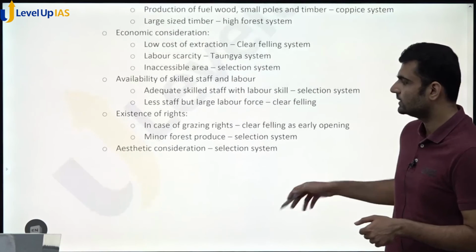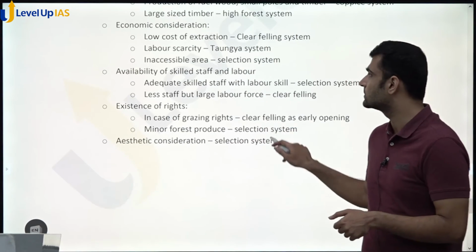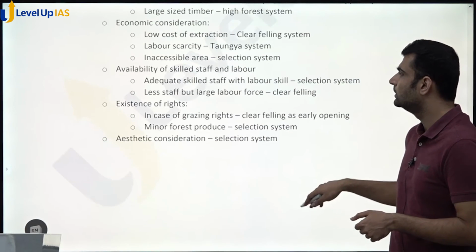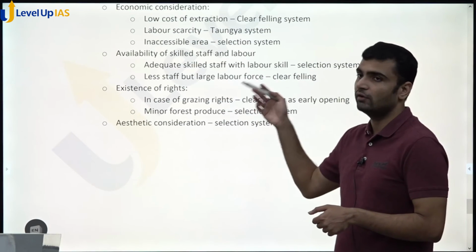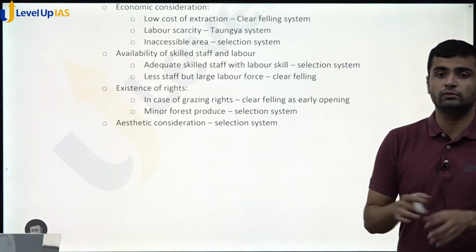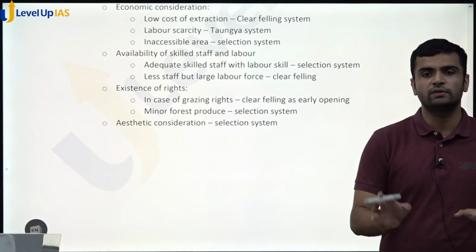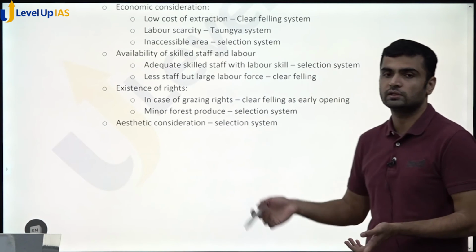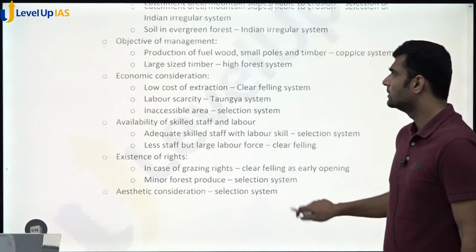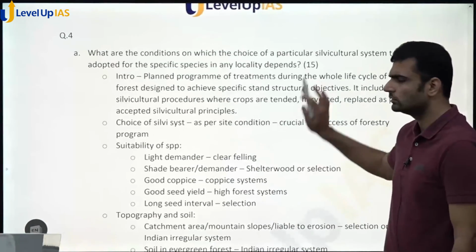Okay, so if there are aesthetic considerations, we have to go for selection system. If labor scarcity is there, then we go for Taungya system. If we have adequately skilled staff but less labor, we go for selection system. But if it is the opposite, if we have a lot of labor but skilled staff is not there, then we go for clear felling system, because that requires very little skill. See, very standard question, a 15 marker.